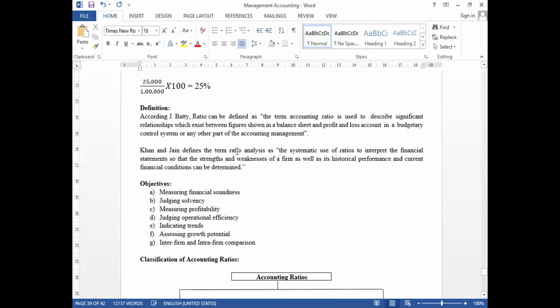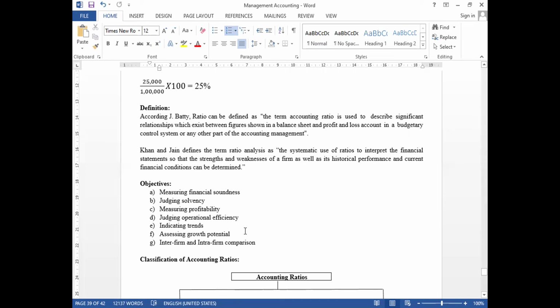Okay, so that is called measuring profitability. Next, judging operational efficiency. So here, if you want to measure the efficiency or the capability of the company in financial terms, ratio analysis is very much helpful. Next, indicating trends. So here, a company can also become a trendsetter in some aspects. It may be related to financial or investment aspects. Next, assessing growth potential.